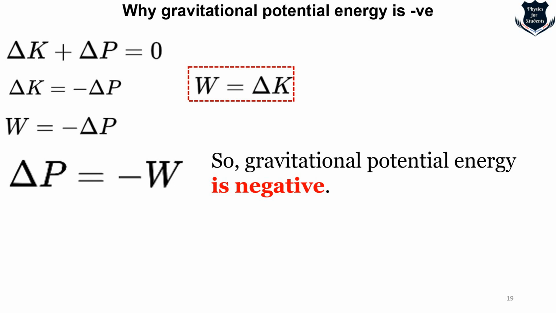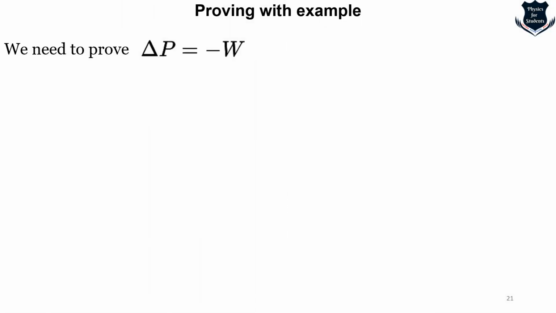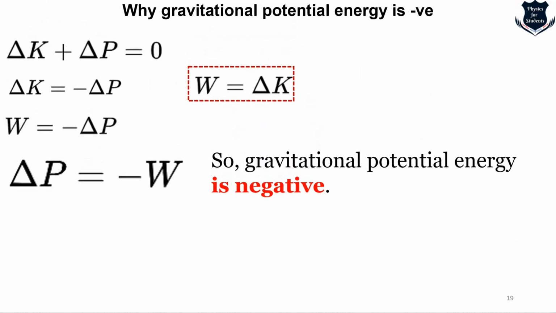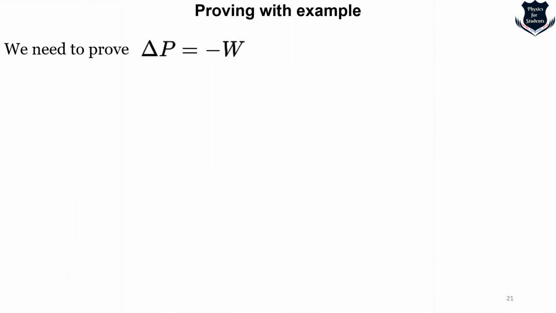We want to show a specific example which will lay out the foundation more strongly, that using an example, gravitational potential energy is negative. So we will see an example. What we need to prove, let us go back to the earlier slide. What we saw is delta P equals minus W, and here we also got delta P equals minus W. We need to prove this.